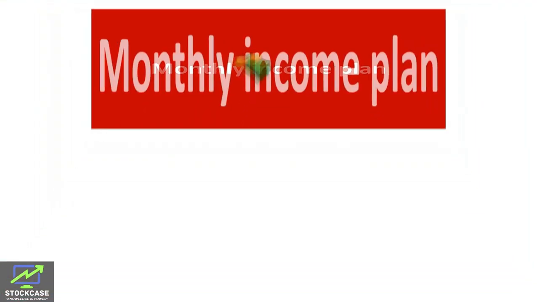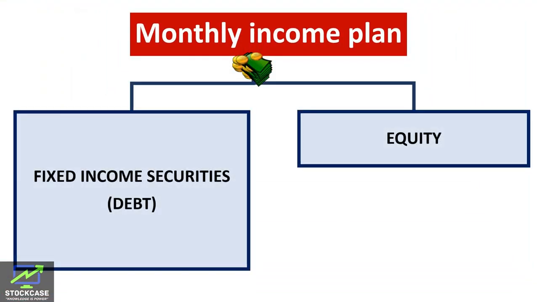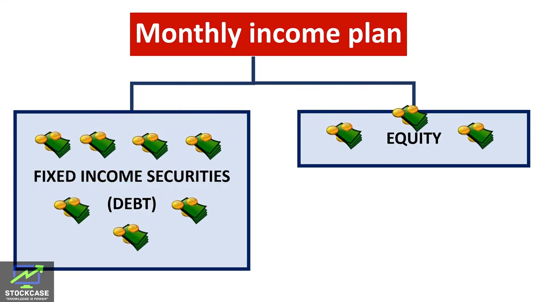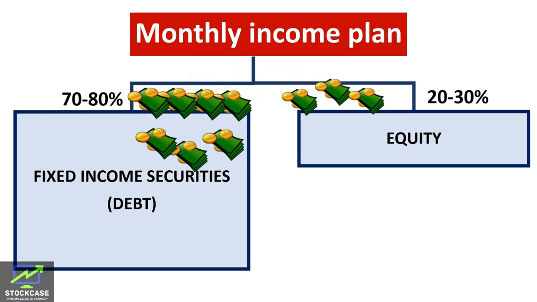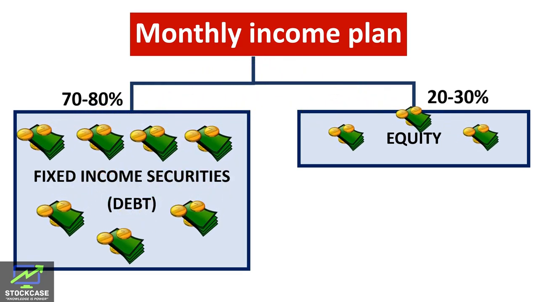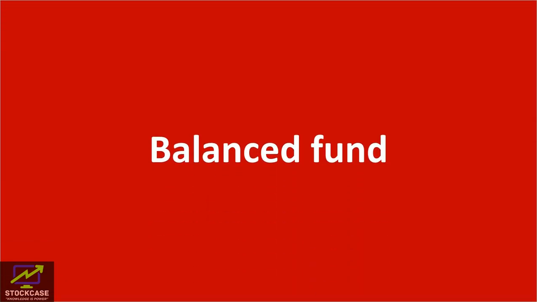Monthly income plan, as the name suggests, is designed for the investors who want to create an alternative source of monthly income. This fund is primarily debt oriented, as over 70 to 80% of its fund are invested in debt securities. The remainder goes into equity. This is done to create a steady flow of income.